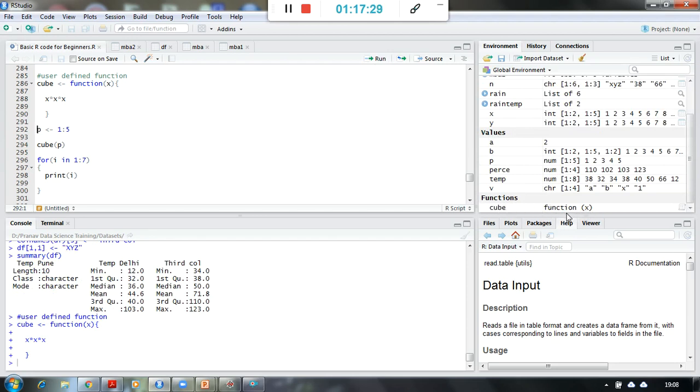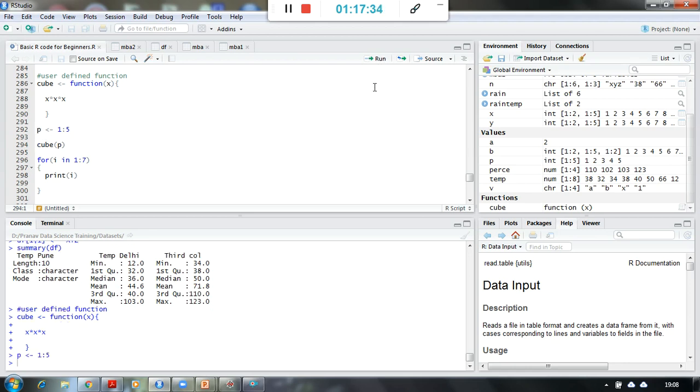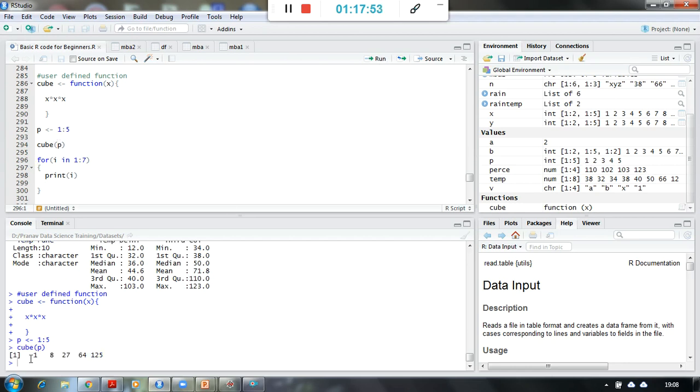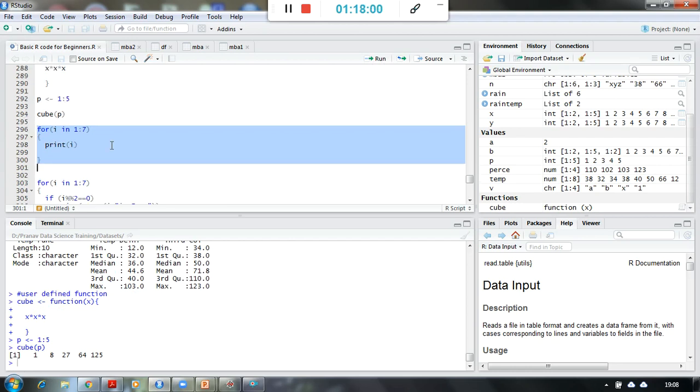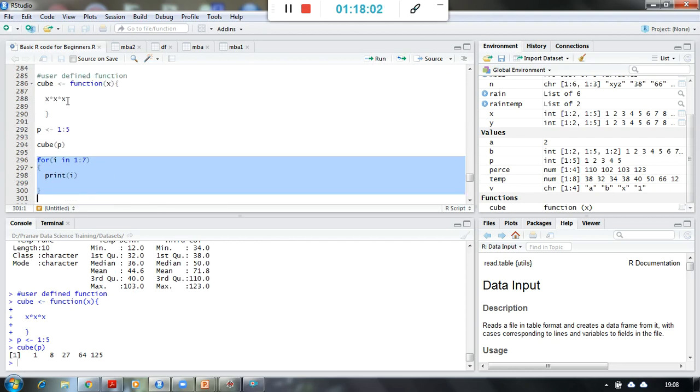over here, right? So now I am assigning some values to my p variable, that is 1 to 5 values. Okay, you see over here 1 2 3 4 5 values are assigned to p variable, and if I pass this p variable to this cube function, what I must get? I will get the cube of all these numbers, that is 1 2 3 4 and 5. Let us see. Yes, I got it over here, right? Similarly, I can write a for loop. Okay, so this is how I will write a user defined function.